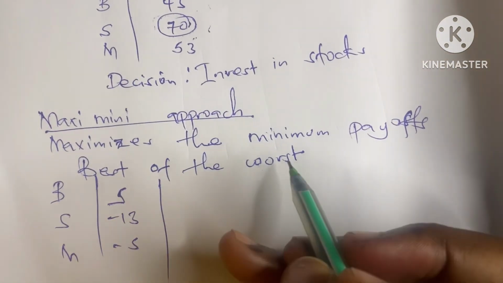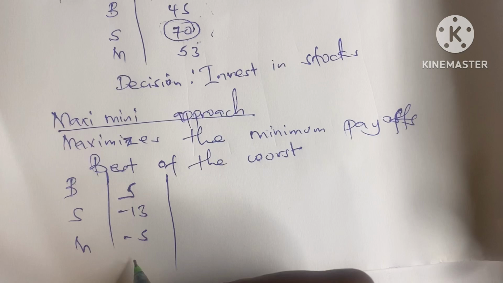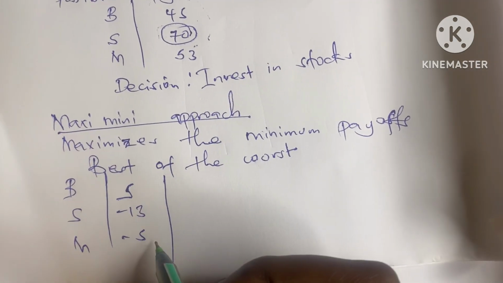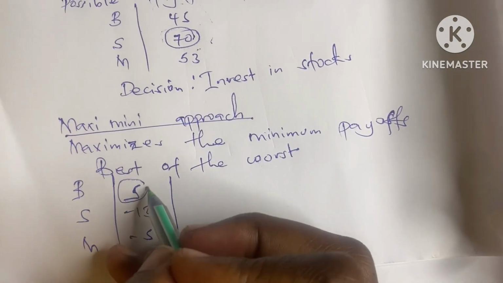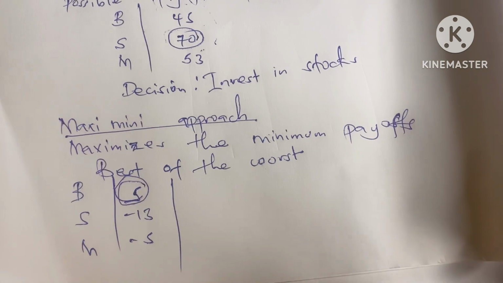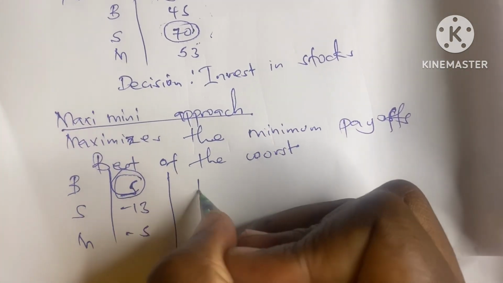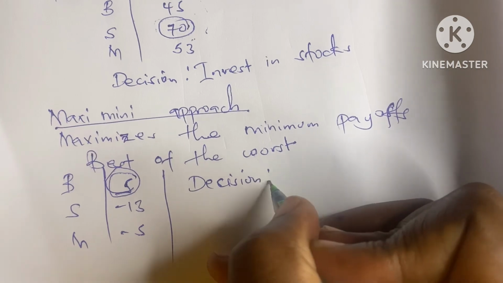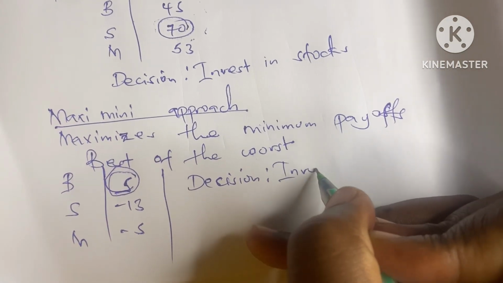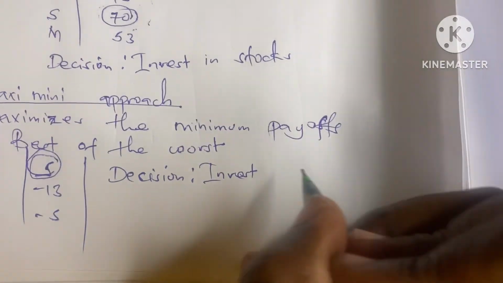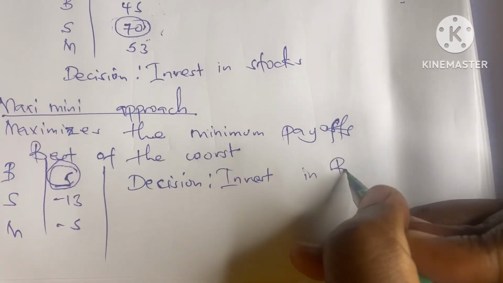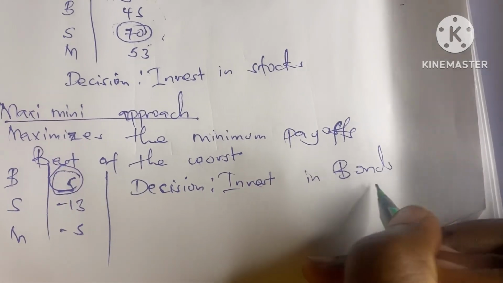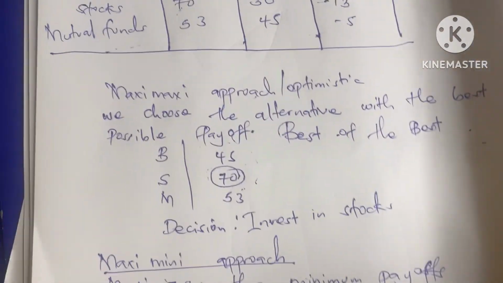So this is the worst. Then we choose the best of the worst. So the best of the worst here is 5. So the decision will be to invest in bonds.